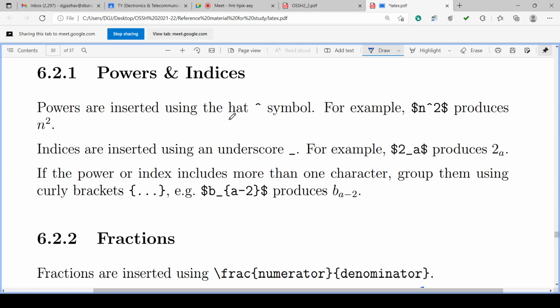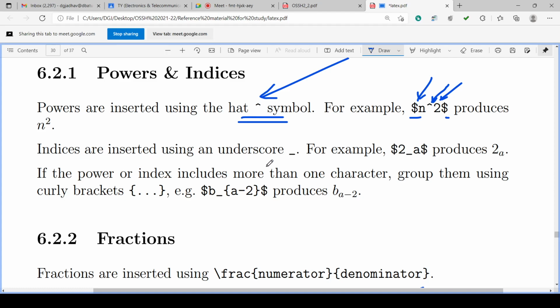So we can indicate powers and indices as we are discussing. Powers are inserted using the hat symbol. So this is the hat symbol. For example, suppose the equation starts with dollar, n hat 2. That means n square. Power is inserted using the hat symbol. N hat 2 means n square, and the equation will be produced. Dollar is starting math mode.